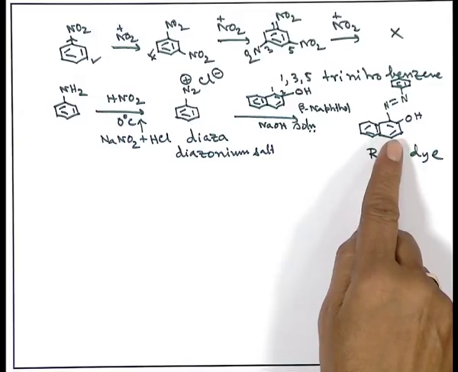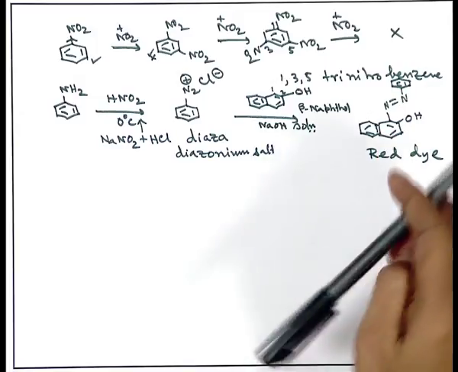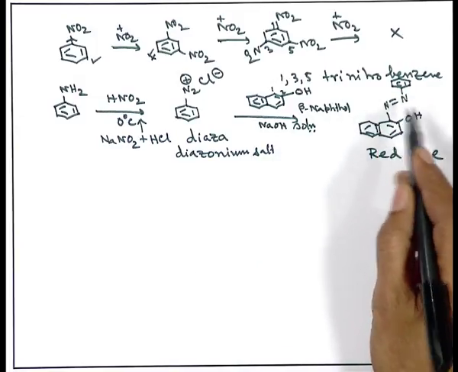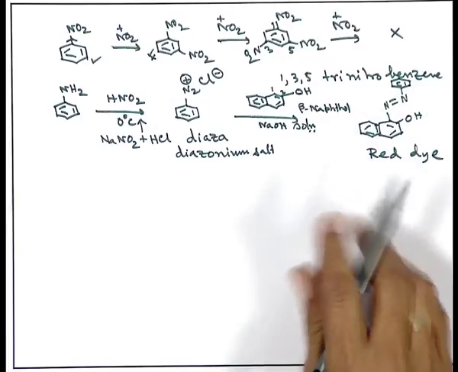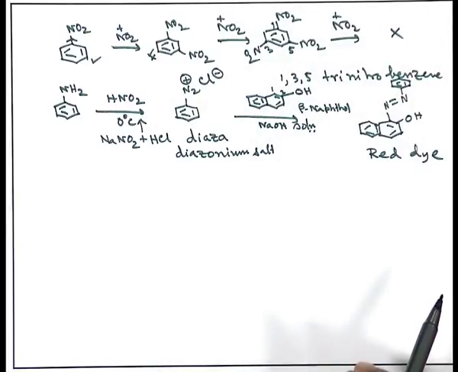Why is this more colored or deep in color? That could be explained by a very simple phenomenon. There is a very general rule, if there is a long conjugated polyene system, as in this case, one benzene ring, second benzene ring, that is naphthalene, third one is also connected through the nitrogen double bond. So, it is a long delocalized system.